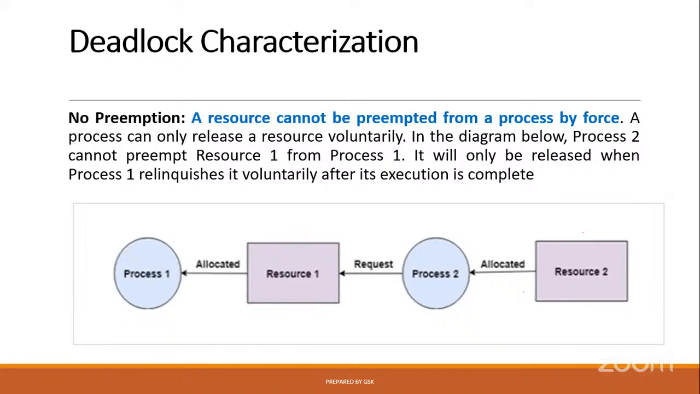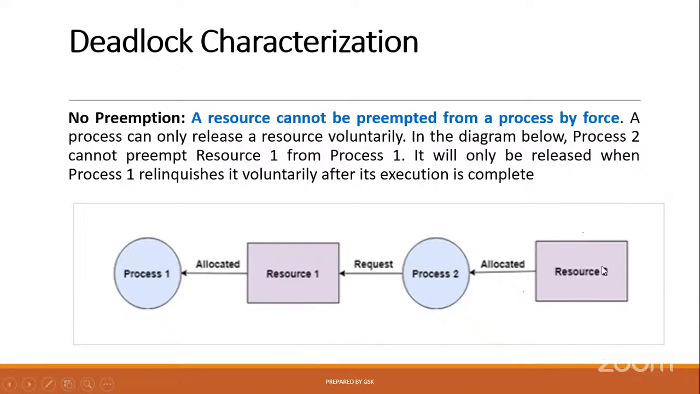The resource should not be preempted, should not be taken back forcefully. Once we assign a printer for a particular task, the printer should not be taken back. The resource should not be cancelled. That is the meaning of no preemption.